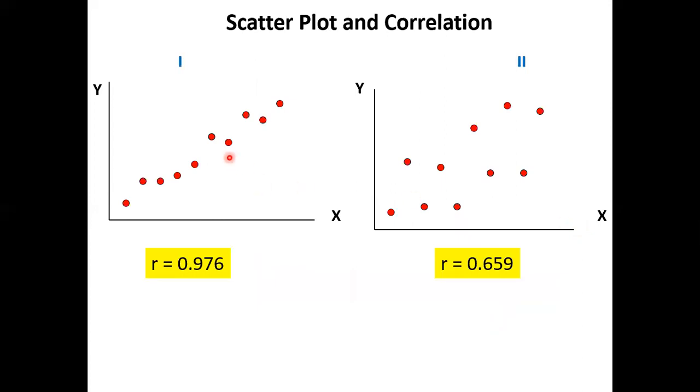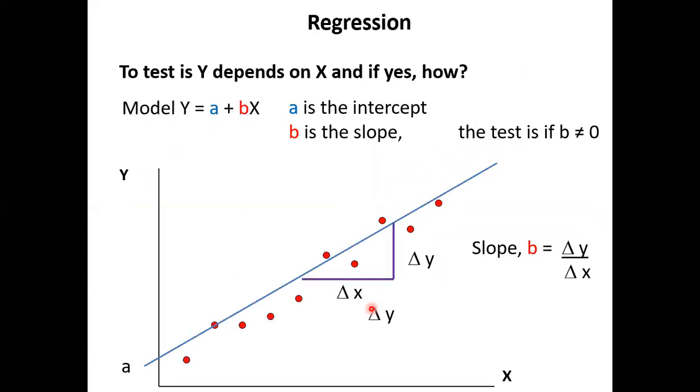Right, now let me ask you a question. What's the difference between this and this? We measure the correlation, that's a value. Measure this correlation, that's a value. Which is stronger? Number 1 or number 2? Number 1 is stronger. You can see almost all linear like that. But here, you're going to draw a line here, they're more dispersed. Right? Okay. Regression. So scatter, correlate, and regress.